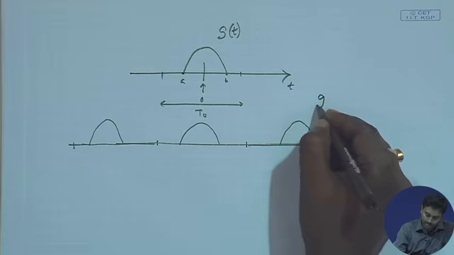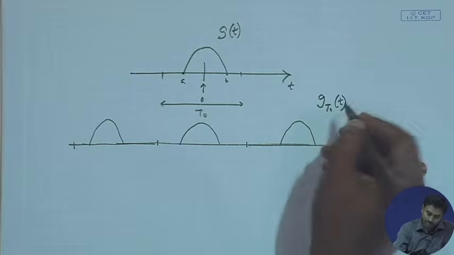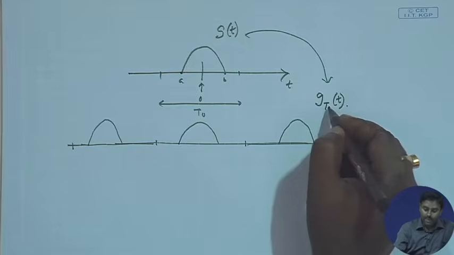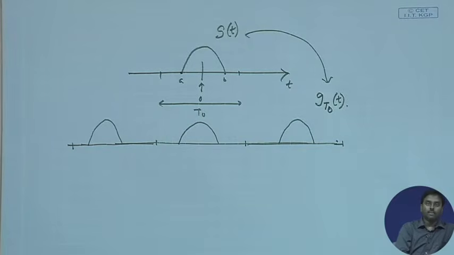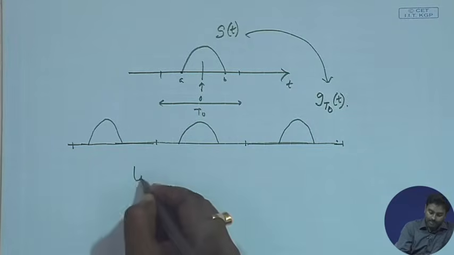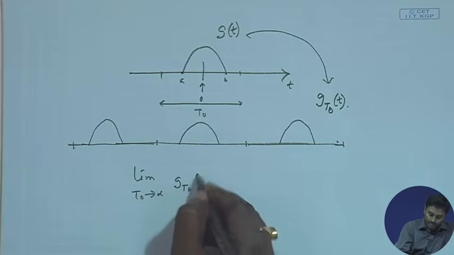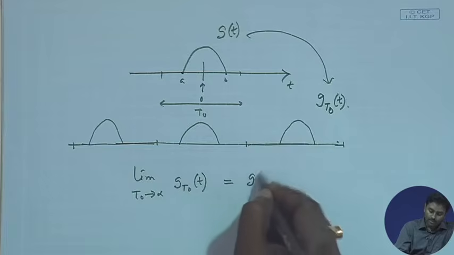We call this g_T0(t). So, from this signal we have transformed into a periodic signal. The good part is that by means of this clever construction, if I take the limit as t0 tends to infinity, g_T0(t) exactly goes to g(t).